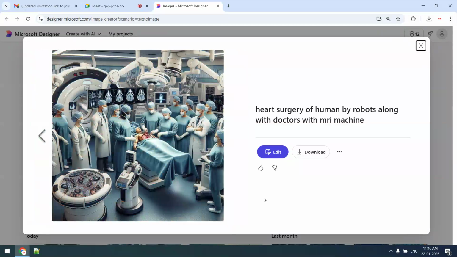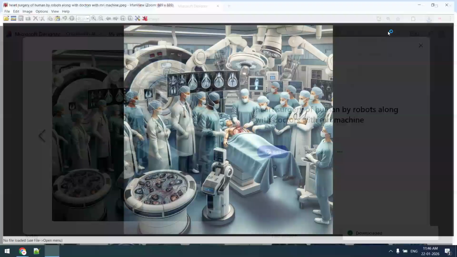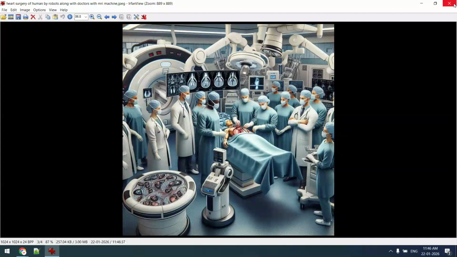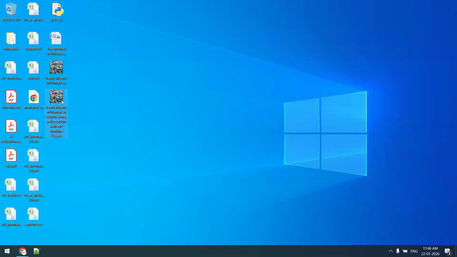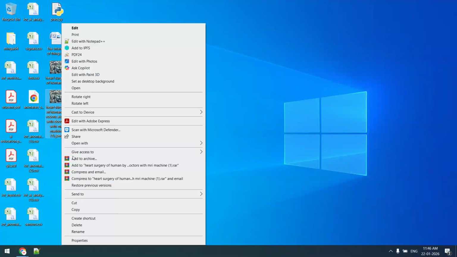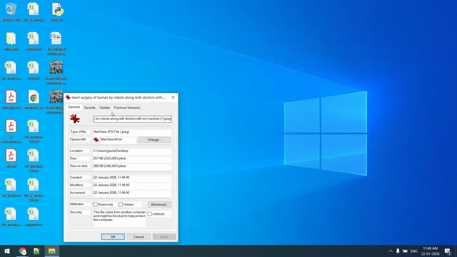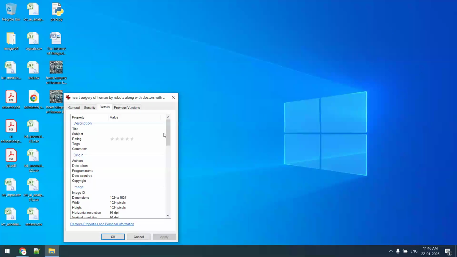For example, I am downloading this particular image. On click of this download, we can download this image. After downloading, one point should be very clear: your system metadata should be available. If I see this metadata, right click this image, properties. On properties details, you can see authors, there is no author, date taken. By this way, because many times it is a matter of concern.